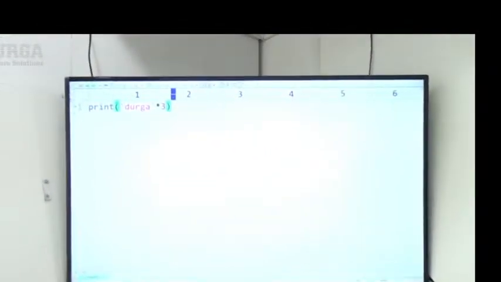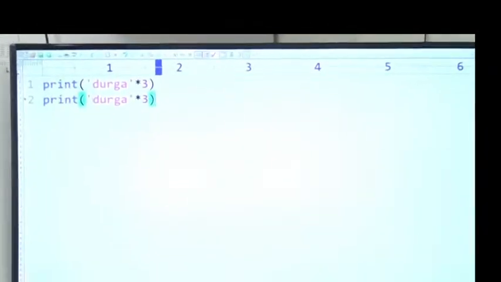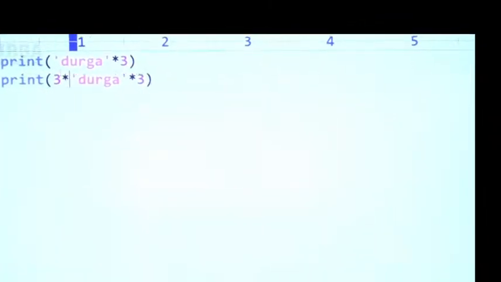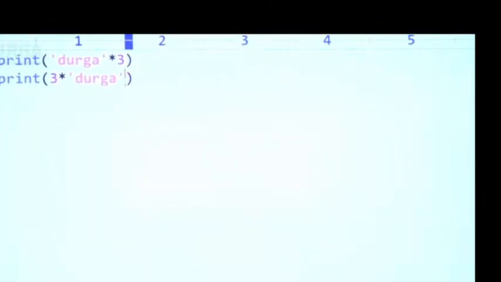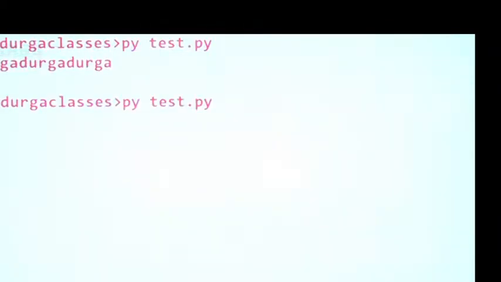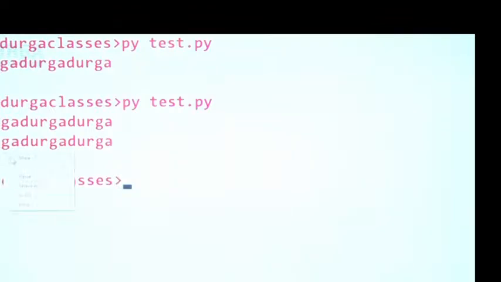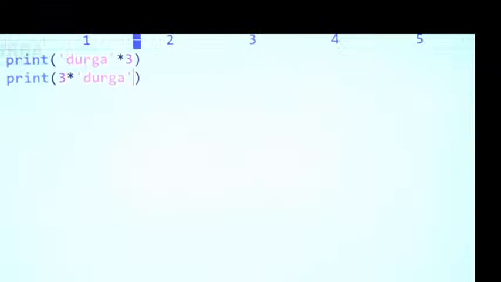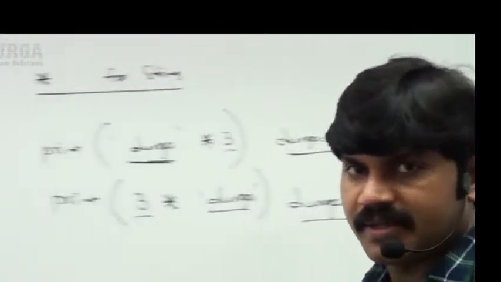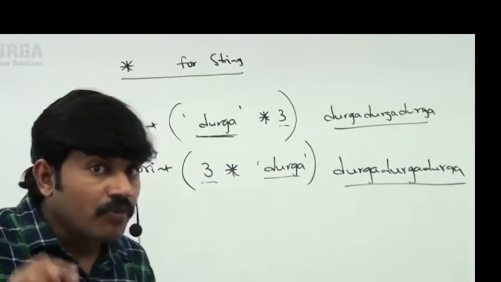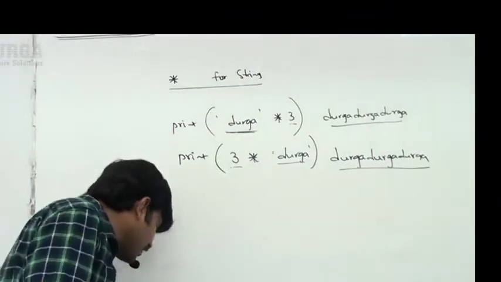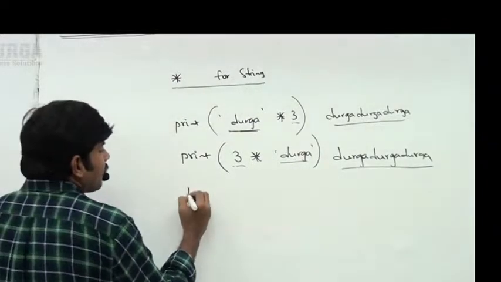Have a look once. Here I am taking Durga into 3 and 3 into Durga. In both cases, what output are we going to get? Durga 3 times is perfectly the output we get. That's what you should be clearly aware of. But here also one small twist is there. What is that twist? Listen carefully.